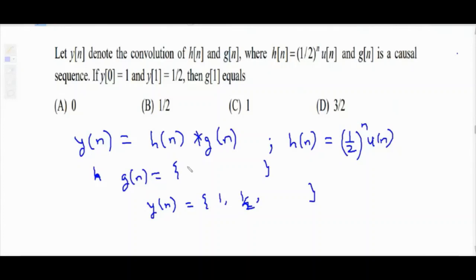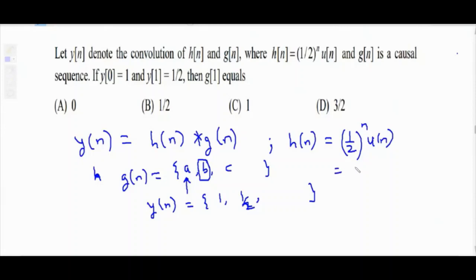And we just have to determine g of 1. That means suppose g of n has amplitudes a, b, c. So we have to determine the value of b, because the first sample is n equal to 0. And we have to determine g of 1, that means the value of b. Now can you write h of n sequence at least for a small duration?